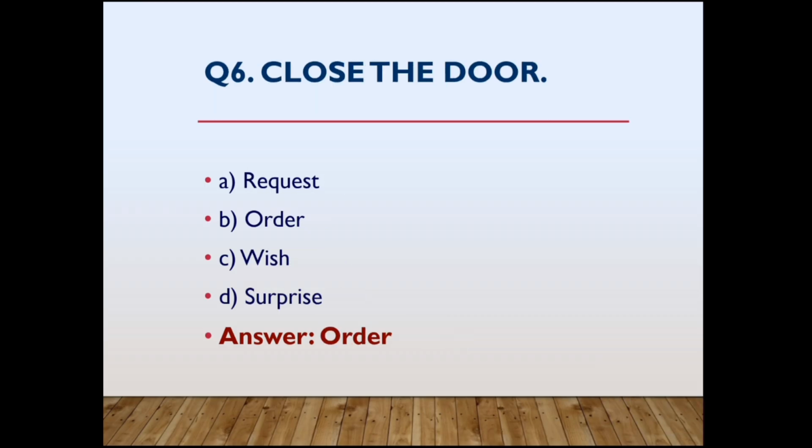Next, close the door. Actually here, you is missing. You close the door. The subject is missing. Whenever the subject is missing, the most probable chance is that it will be an order. Close the door. Like that. All the orders and all the requests will come under imperative sentences. But here they have asked about the emotion. It's an order. Close the door. It's an order.